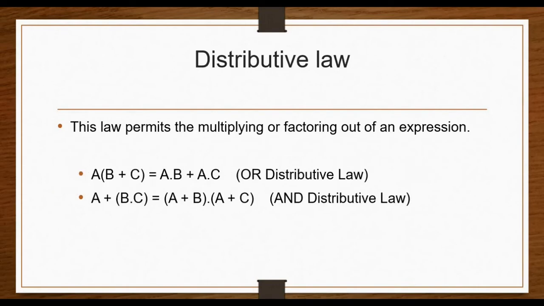Next is distributive law. This law permits the multiplying or factoring out of an expression. Distributive law states the following expression: A into (B plus C) equal to A into B plus A into C. This is the OR distributive law. A plus (B into C) equal to (A plus B) into (A plus C). This is the AND distributive law.